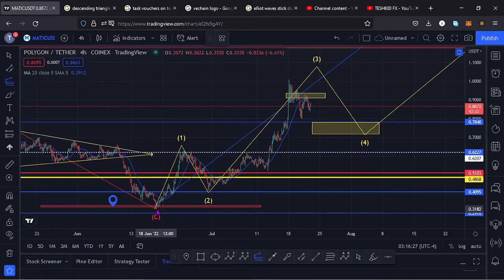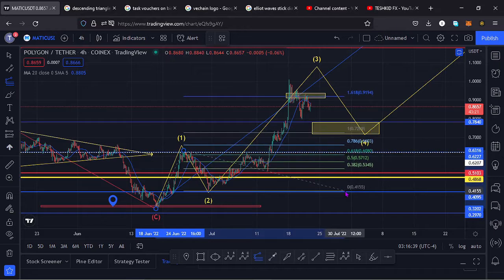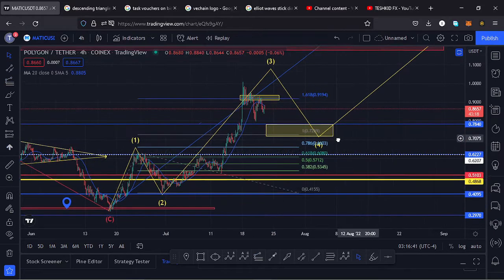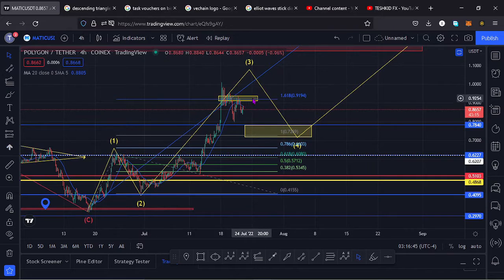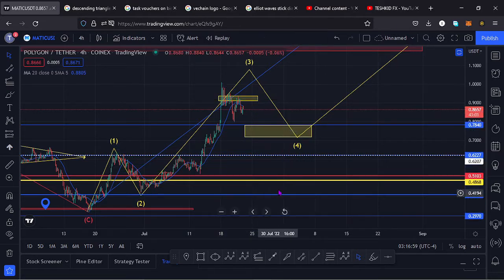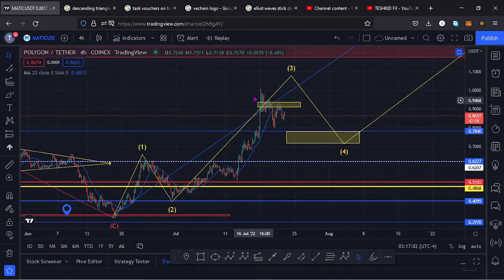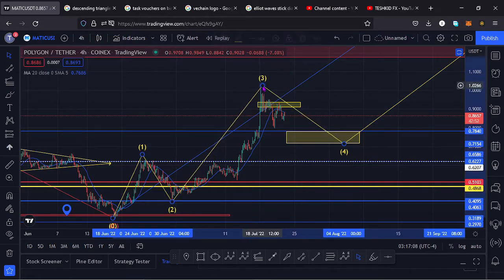So for that wave 3 to the upper side, I used the trend-based Fibonacci's here to get that target area. So if I connect the low for the wave 1 to the high of the wave 1, then to the low for the wave 2, that gives us a target area for that wave 3 to the upper side at around the $0.93 mark. That movement played out. We even overshot that target area to the upper side to around the $1 mark. And once that movement played out, you can see that we have been having a little bit of a retracement to the lower side, which I believe is a wave 4, which is forming at the moment.